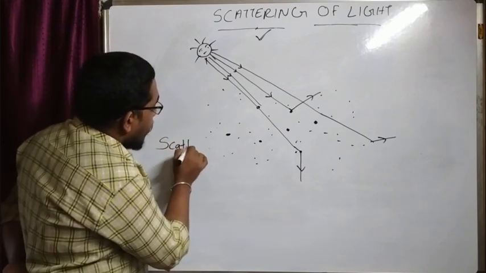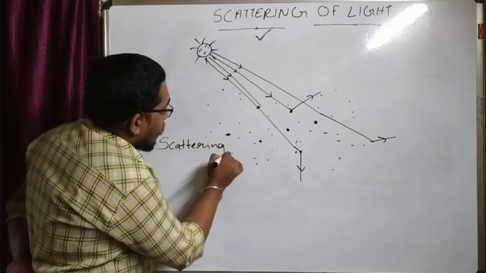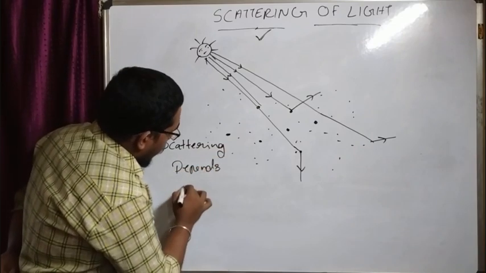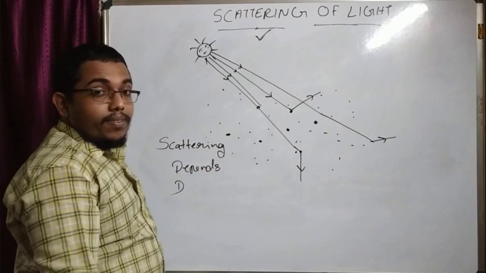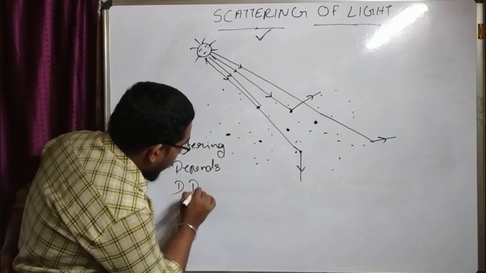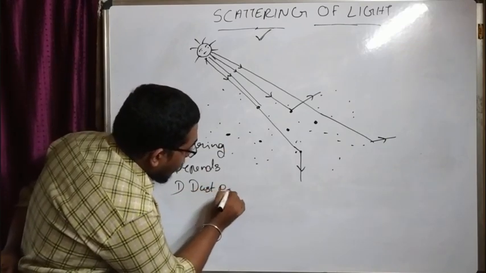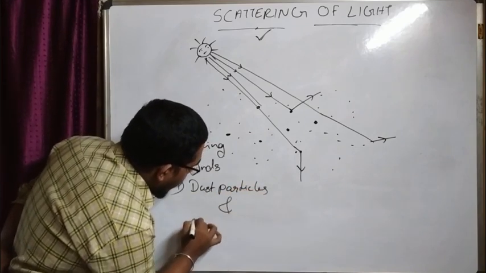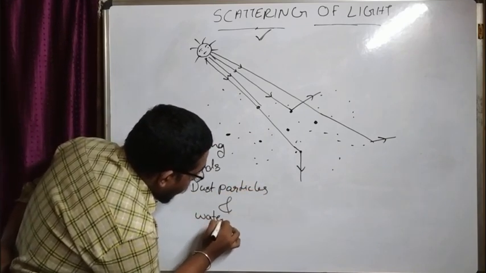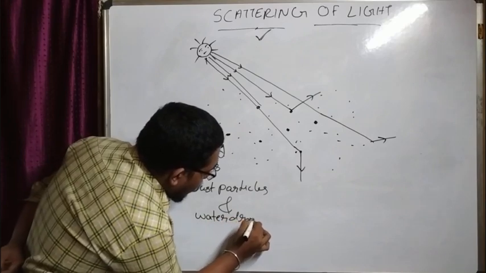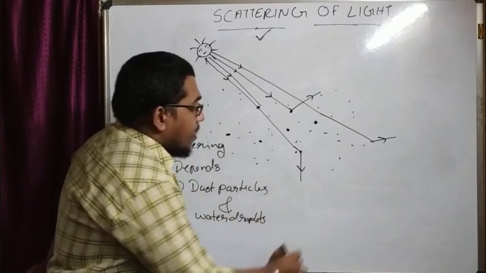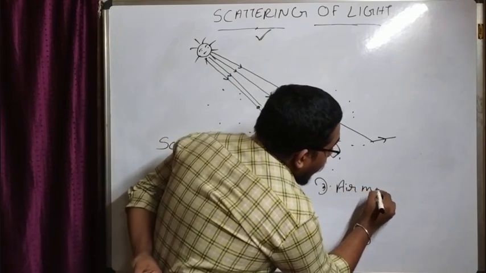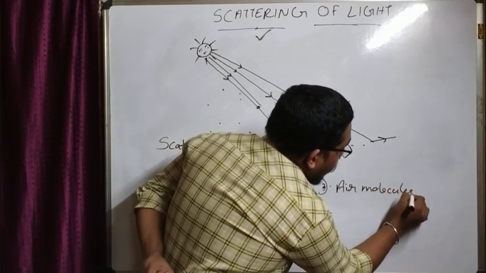Scattering of light depends on the size of the particles. The first category is dust particles and water droplets, and the second one is air molecules.